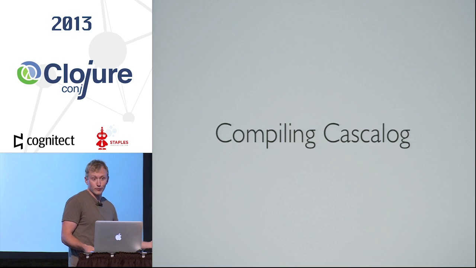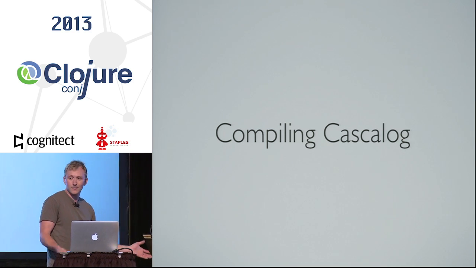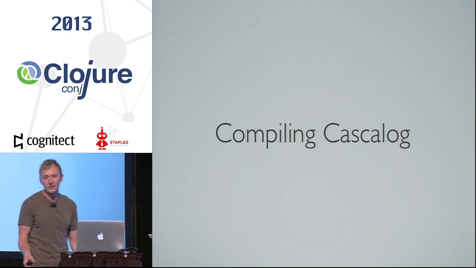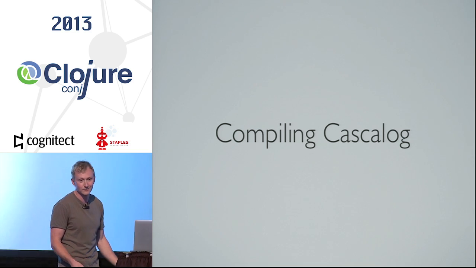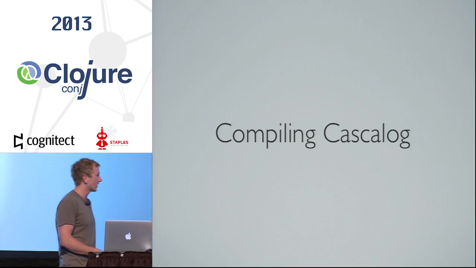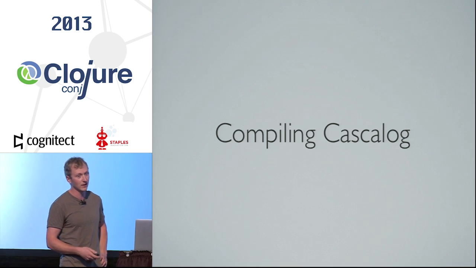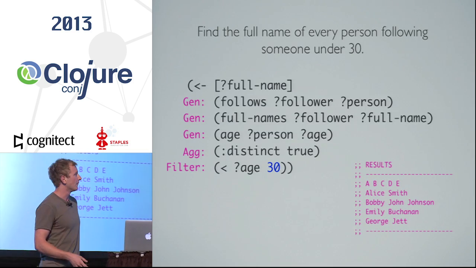I didn't actually know this till I rewrote it, so I may have screwed this up, and if anyone who knows how to write a compiler can tell me I messed this up, I'd be very, very happy. But we're going to talk about how my version of the Cascalog compiler works. I think it's pretty reasonable.